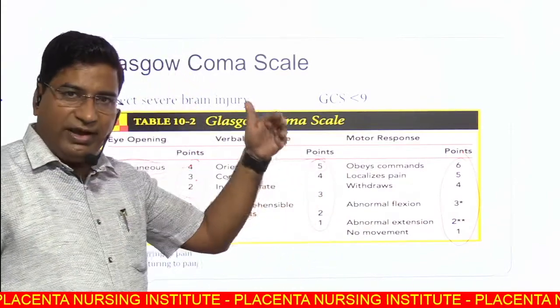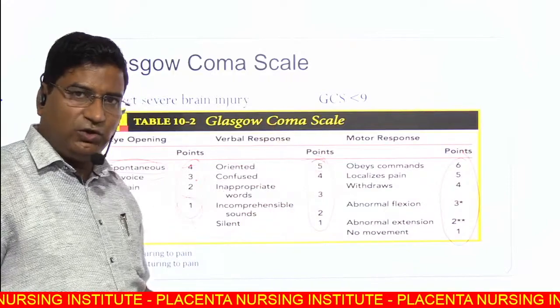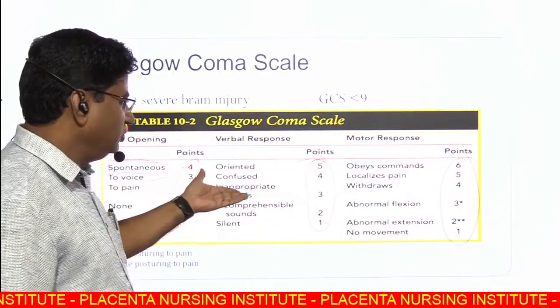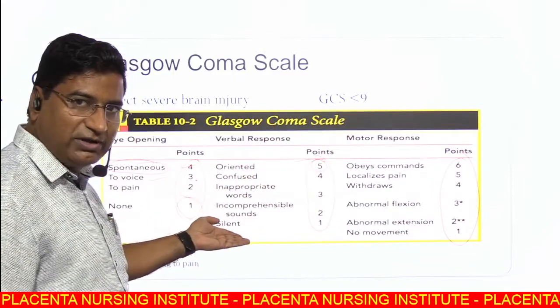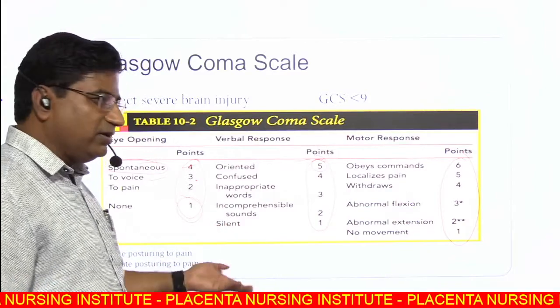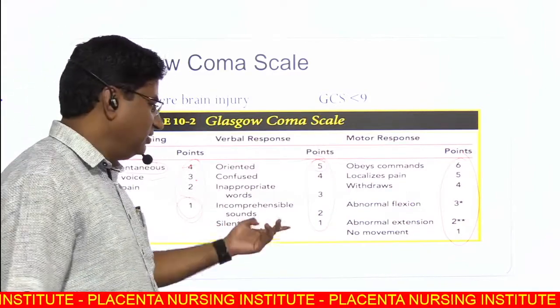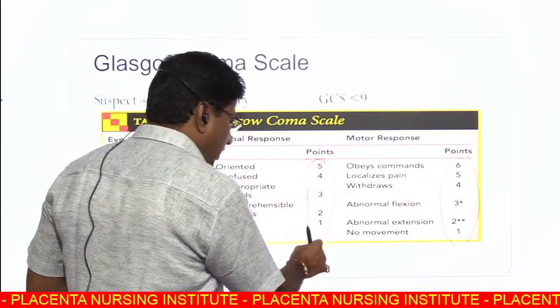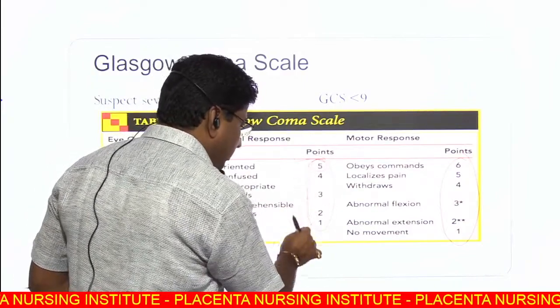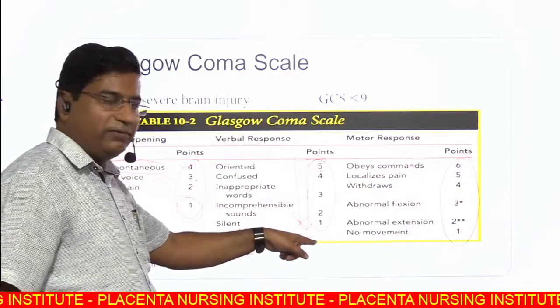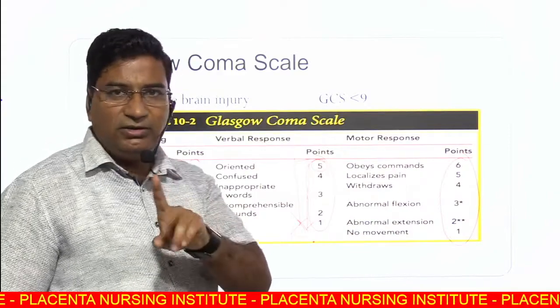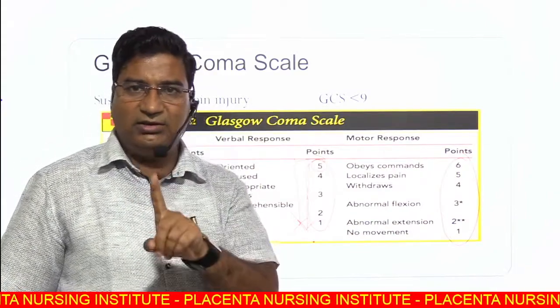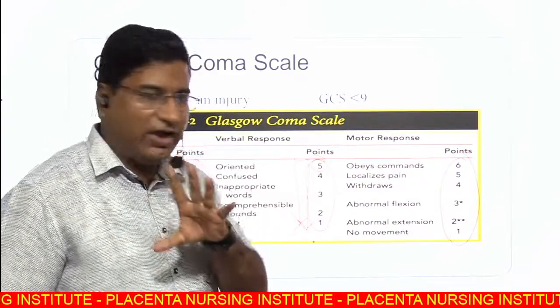And as the patient deteriorates, score goes lower. If confused, then 4. Inappropriate words, score is 3. Only incomprehensible sounds, score is 2. And no verbal response, score is 1. Not 0, 1 is the least, maximum is 5.